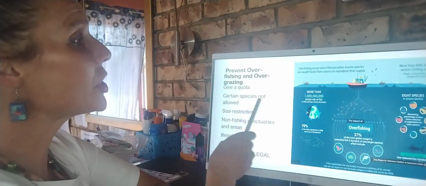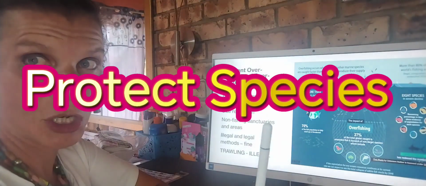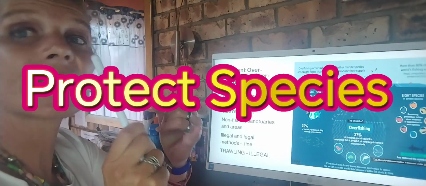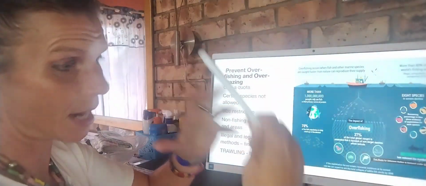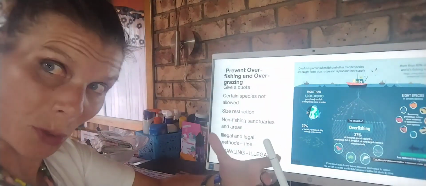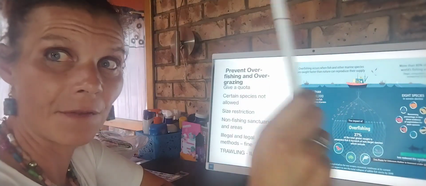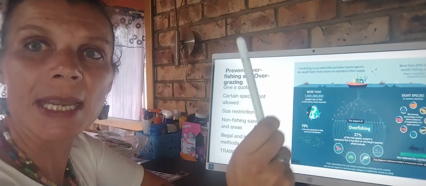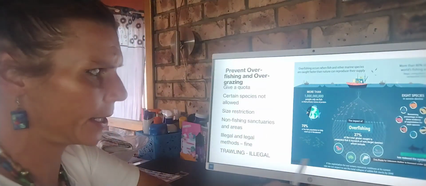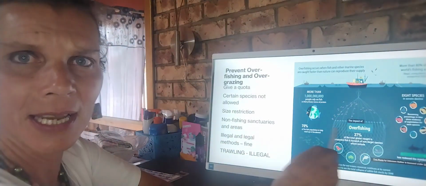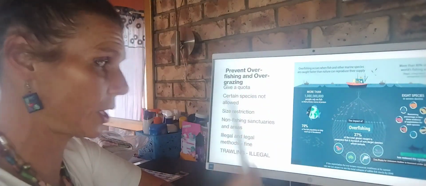Number two, certain species must be protected and not allowed to be fished. Number three, there must be size restrictions on the size of the fish, the size of the nets and the size of the boats. Also, non-fishing areas and fishing sanctuaries should be put in place. Illegal methods like trawling, can you see here, should be given a fine when caught.